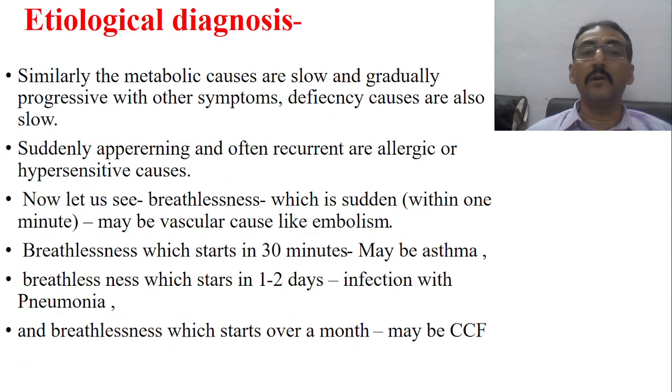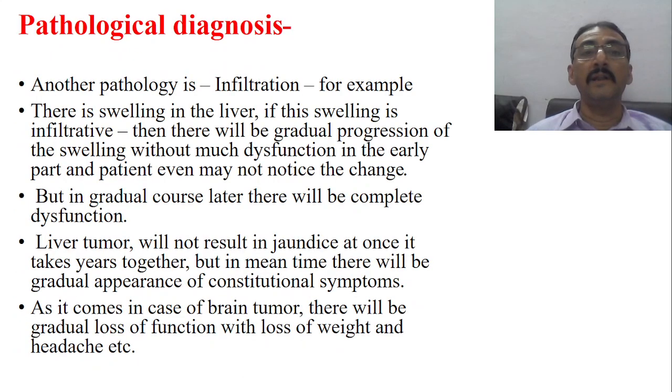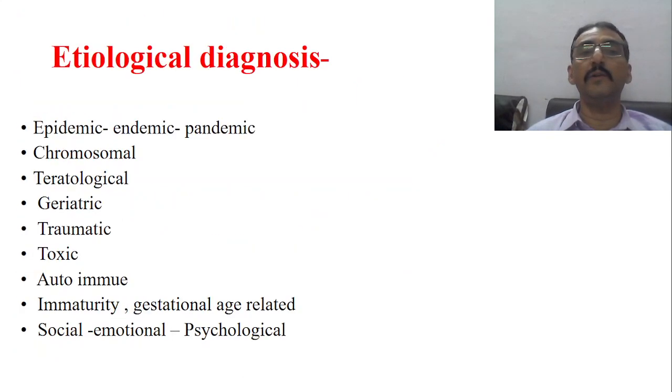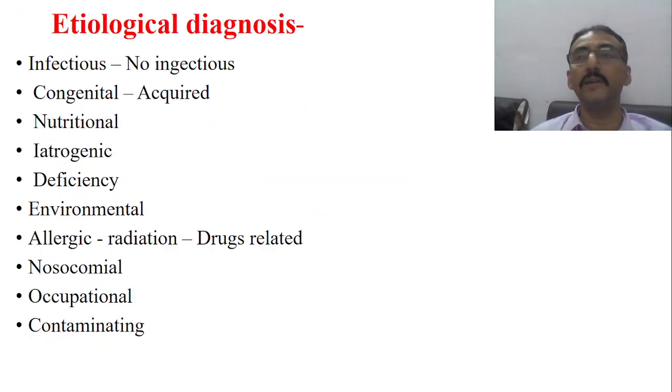Now, once the pathological diagnosis is over, the next step is the etiological diagnosis. Etiology in terms of Ayurveda means karana. We know that karanam rupam karyamiti krutva. There should be a particular karana for each and every karya. So if a disease is manifesting, if any symptom is developing, there is definitely a karana. What is that karana? That has to be identified, and that will be the third stage of diagnosis.